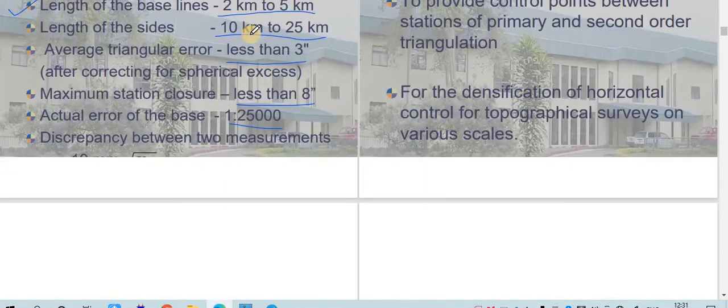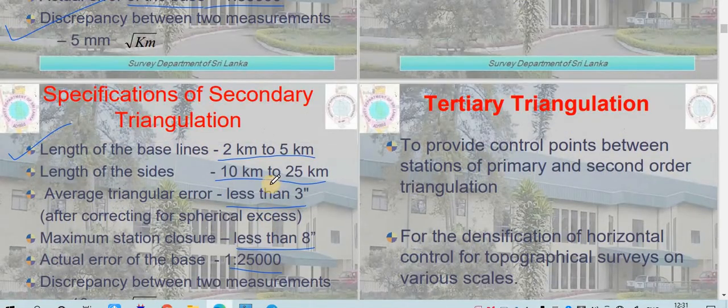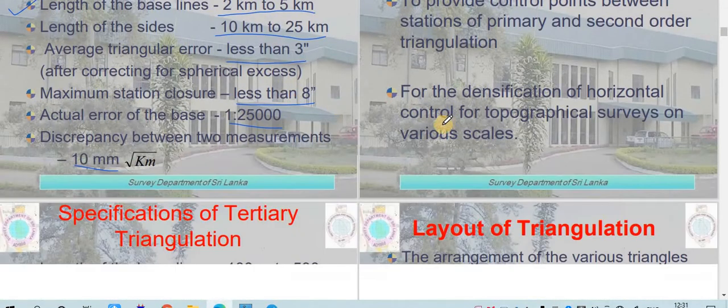Okay, so this might be important. The baseline length and the length of the side in different types of triangulation systems, because this might be asked in your MCQ type of question in your university exam. So please try to remember this.